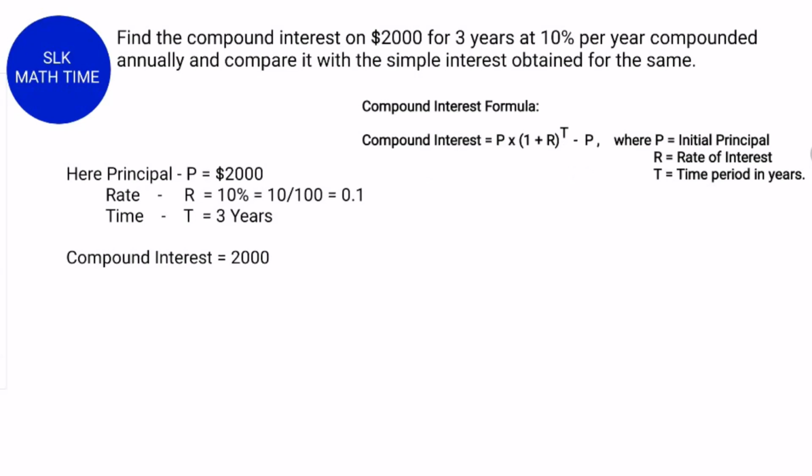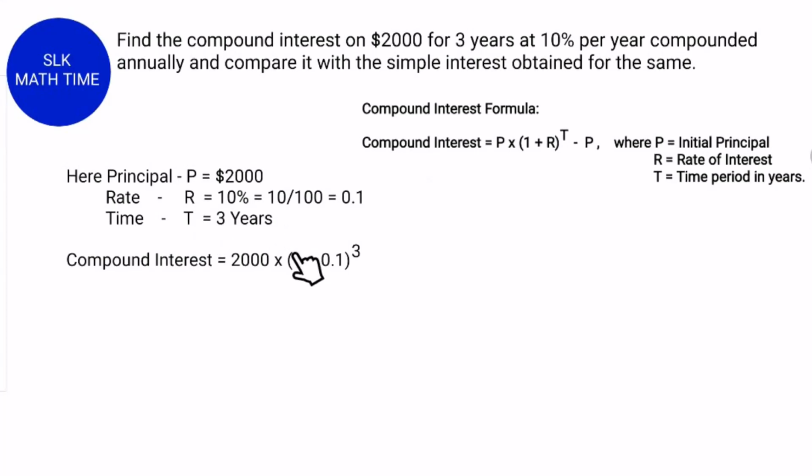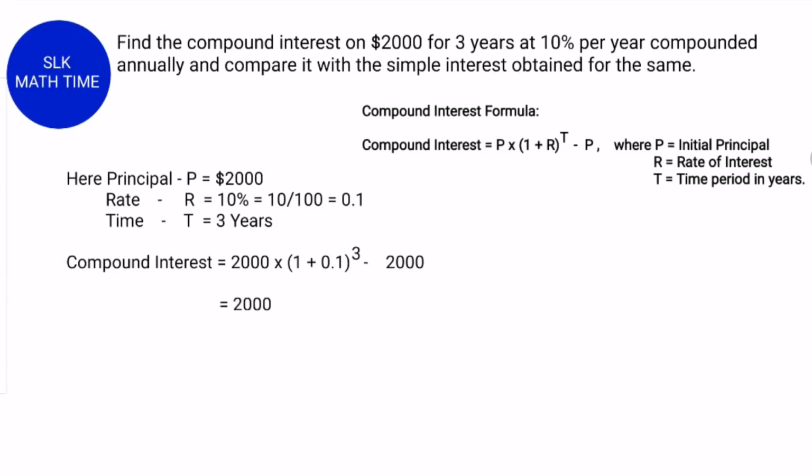R is 0.1, the whole power 3, because the duration or the time is 3 years. So it's (1 plus 0.1) the whole power 3, minus 2,000. So 1 plus 0.1 is 1.1 the whole power 3.